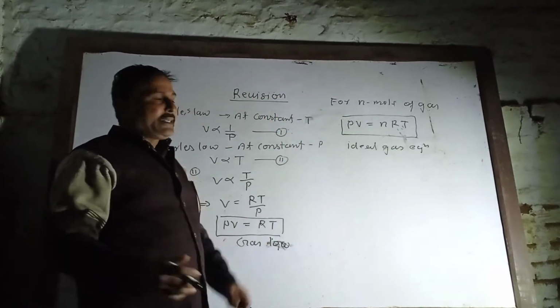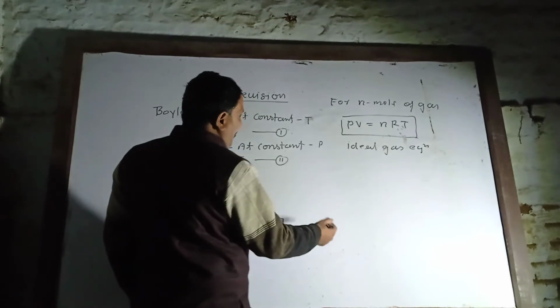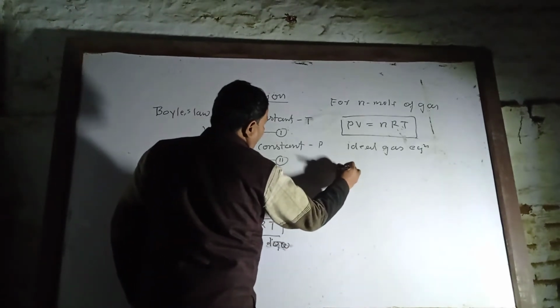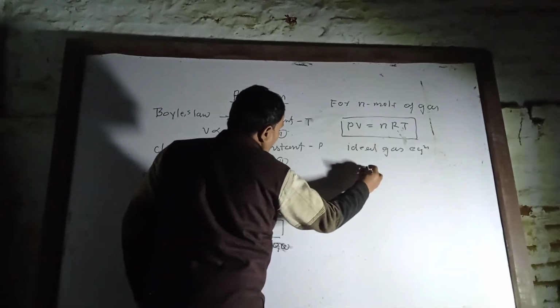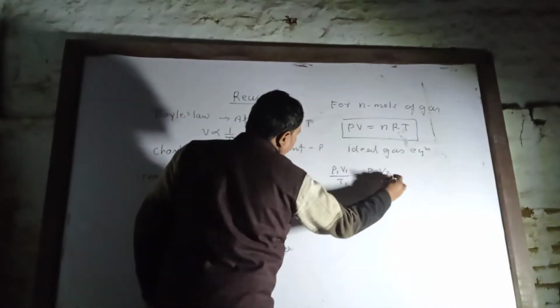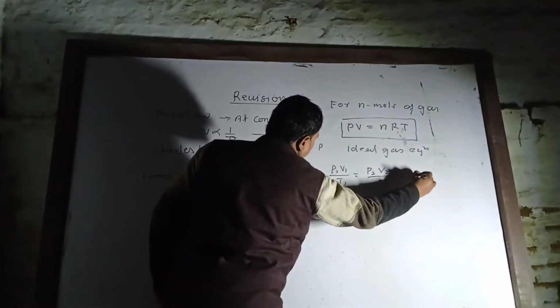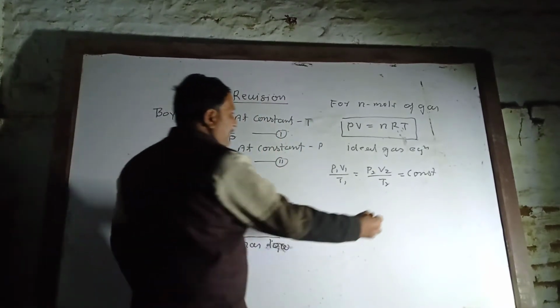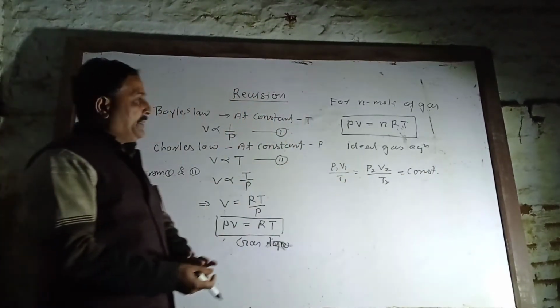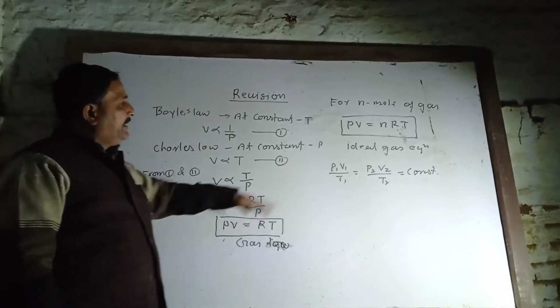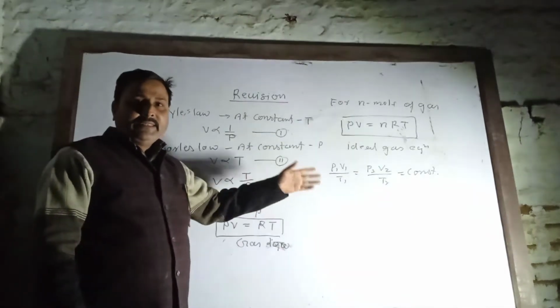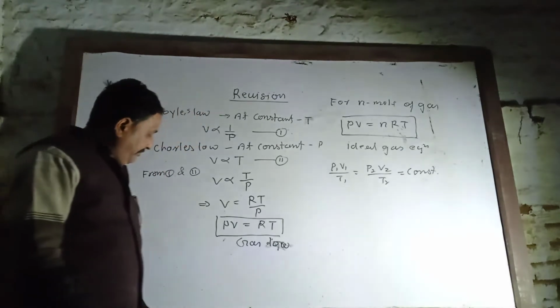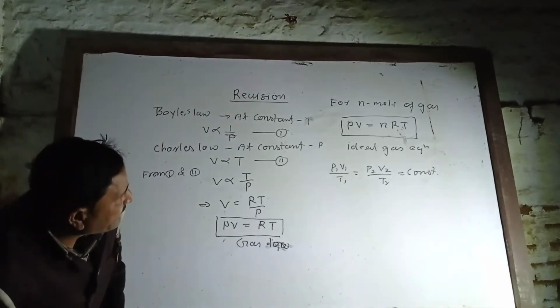For different masses of the gases, P1V1 upon T1 is equal to P2V2 upon T2, which is equal to a constant. You have already solved questions based on Boyle's law, Charles' law and the gas equation in 9th class. Now I am going to explain Gay-Lussac's law.